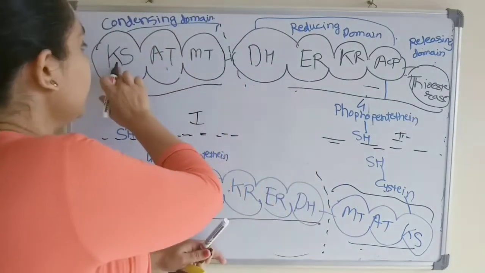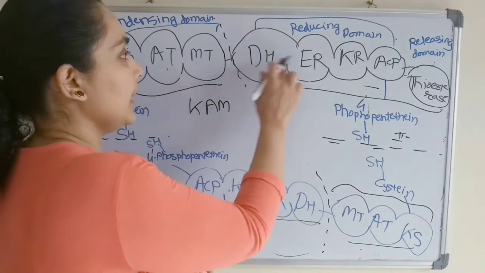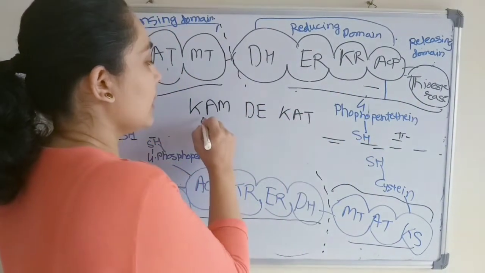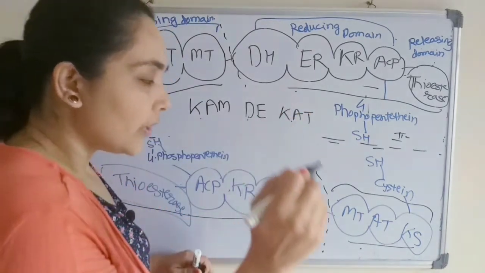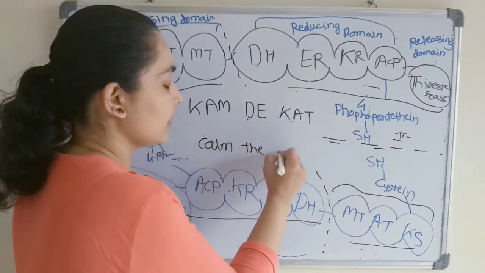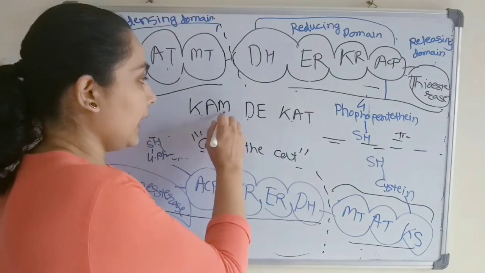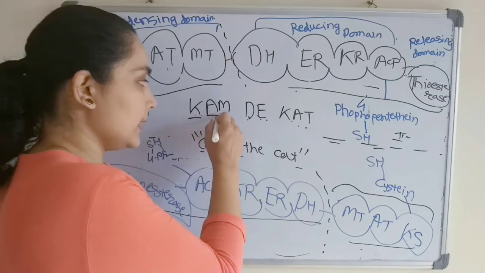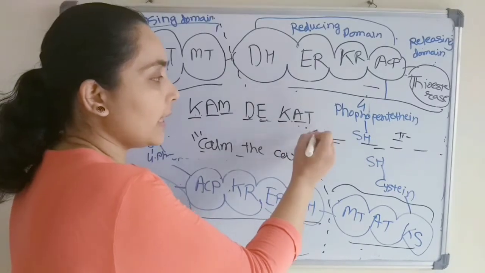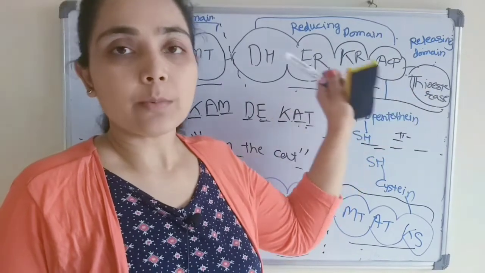So we'll take the initials KAM, DE, KAT. Calm the cat, which we can pronounce for pronunciation purposes only. Calm the cat would be the pronunciation, but the spelling would be KAMDEKAT. So ketoacyl synthase, acetyl transacylase, malonyl transacylase, dehydratase, enoyl reductase, ketoacyl reductase, acyl carrier protein, and thioesterase. So this way it will be helpful to you to remember all the 7 enzymes of this fatty acid synthase complex.